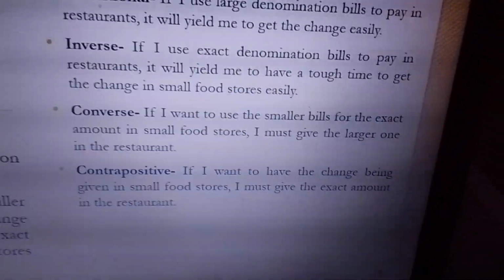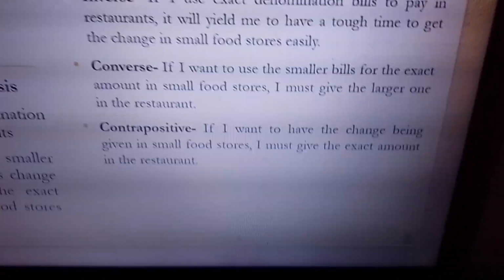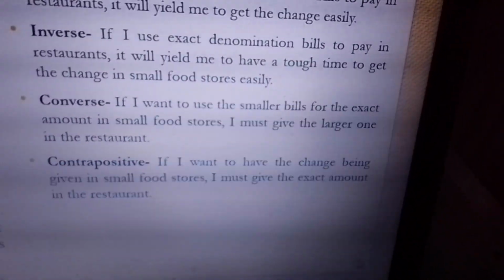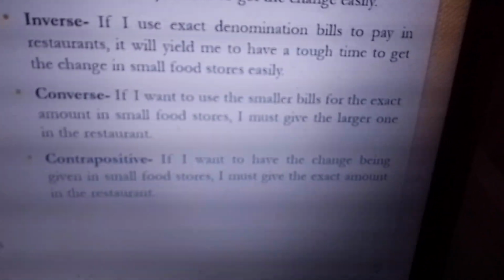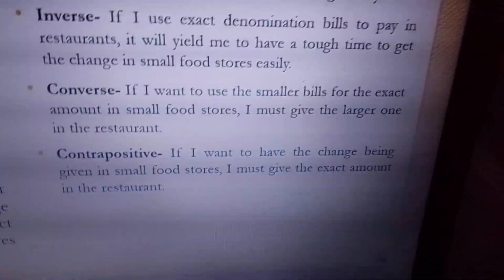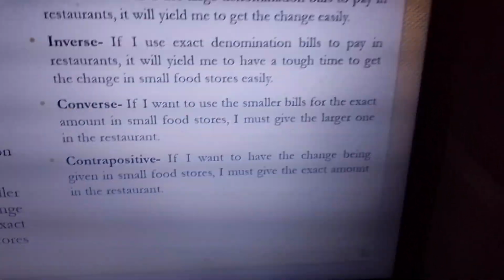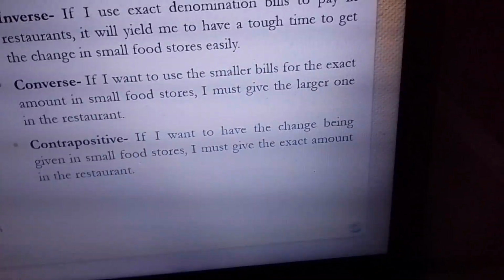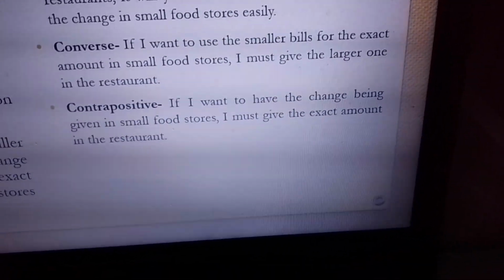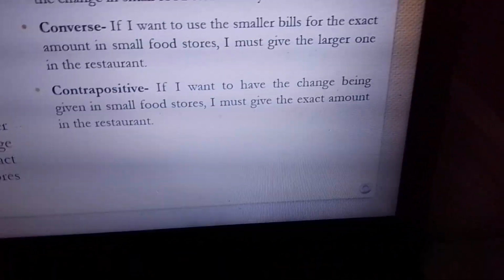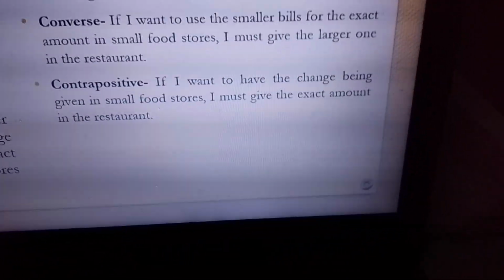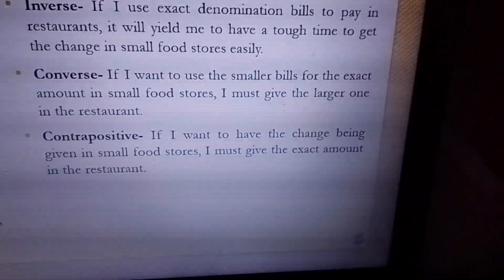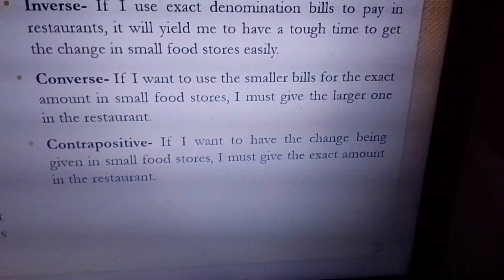Yan! Diba? So therefore, yung contrapositive, if I want to have the change being given in small food stores, I should have given the exact amount in the restaurant, which is what I was doing. Like for example, diba, remember nagpunta ako sa Chowking. I ordered halo-halo, Laureate, and Siopaw. All together, that's mga 500. I gave them 500. And then I still have 1,000, which I will use for, what you call this, shopping at Divisoria.